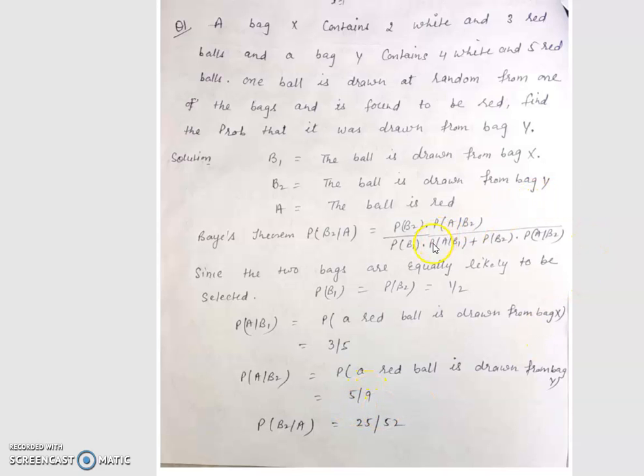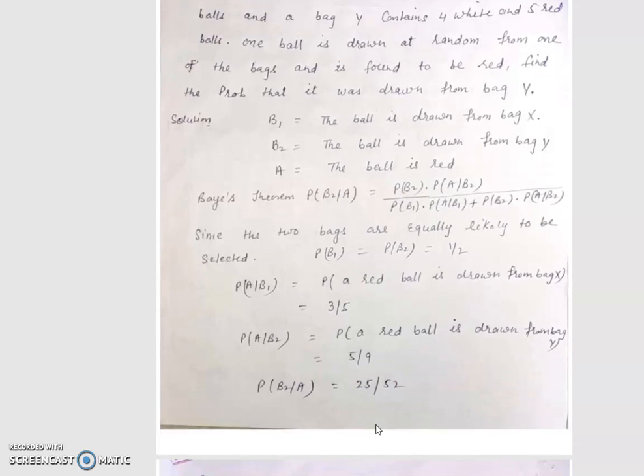Substitute all these values in Bayes theorem. There we can find very easily that the probability of B2 upon A is 25 by 52.